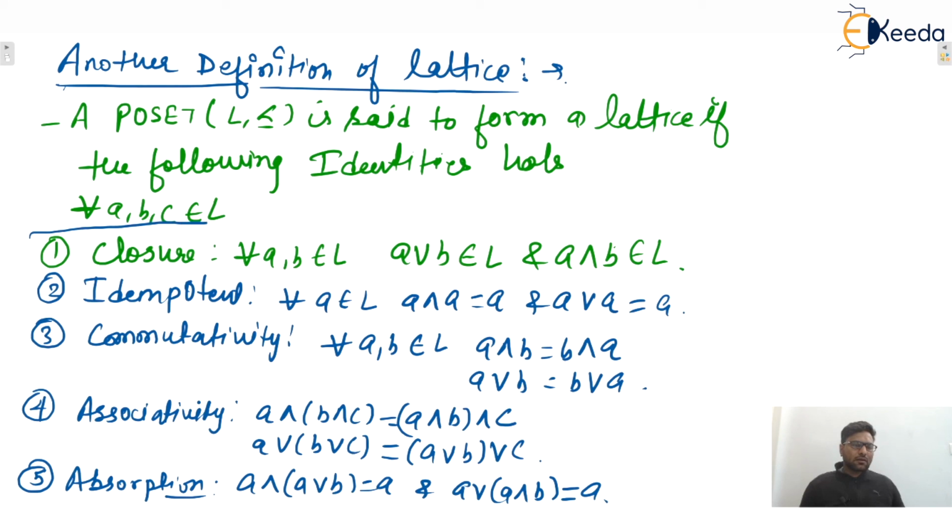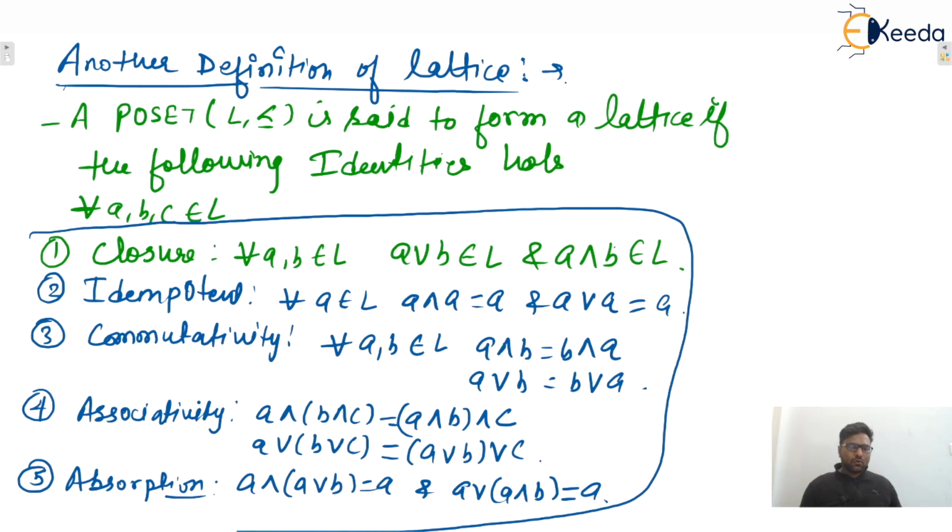So for any lattice, all these properties will be satisfied. In any Hasse diagram, if these properties are satisfied, then it will be a lattice, isn't it? And if these are satisfied, then for every pair of elements the supremum and infimum will exist, isn't it? Okay guys, so that's all about lattices and partial ordering. I hope this one is clear to everyone. Okay guys, thank you so much.